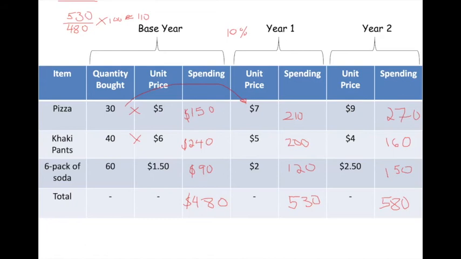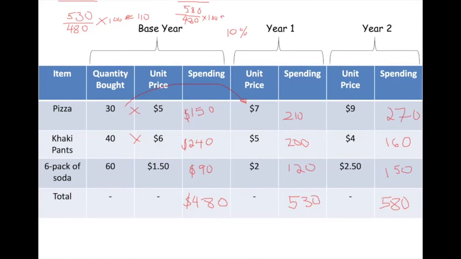We could do base year to year two. We just take the same thing. 480 goes on the bottom, 580 goes on top. Multiply that by 100. So what do we get? Again, I should round this.